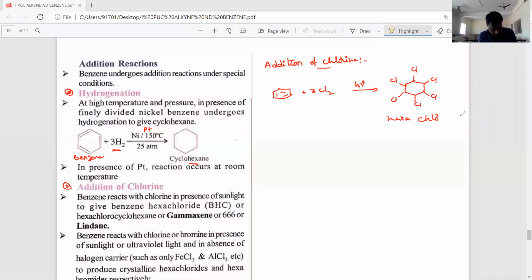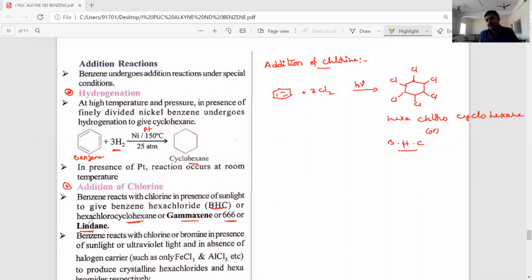hexachlorocyclohexane, or commonly it is called benzene hexachloride, BHC. Other important names are gammexane or 666, or lindane. These are the common names.